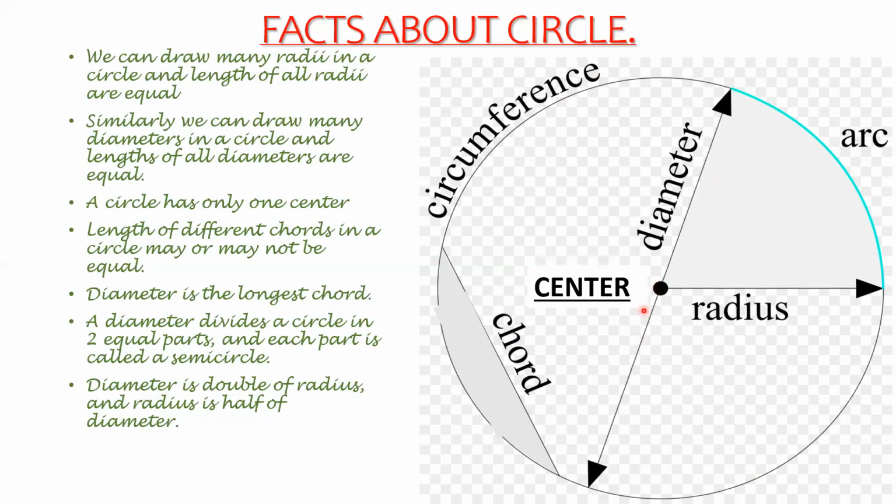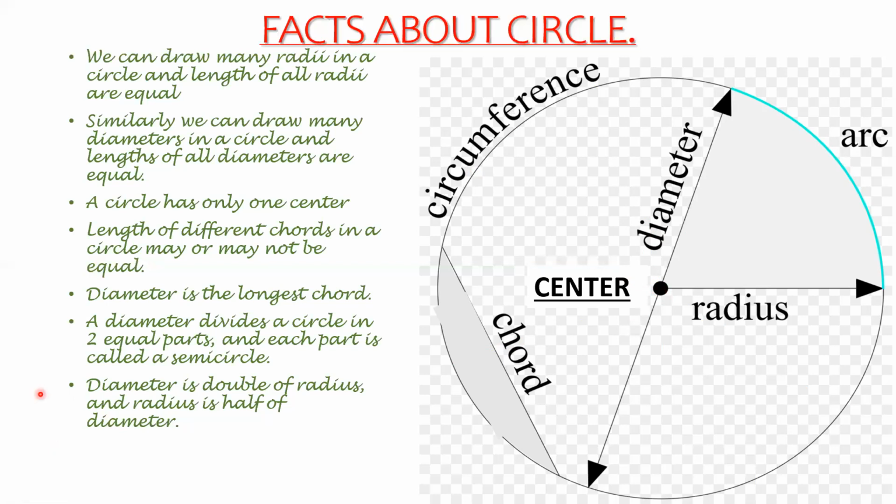That's why in a circle there is only a single point which can be called the center, a single point from where all the points on the circumference of the circle are equidistant. Now we'll move to our next point.